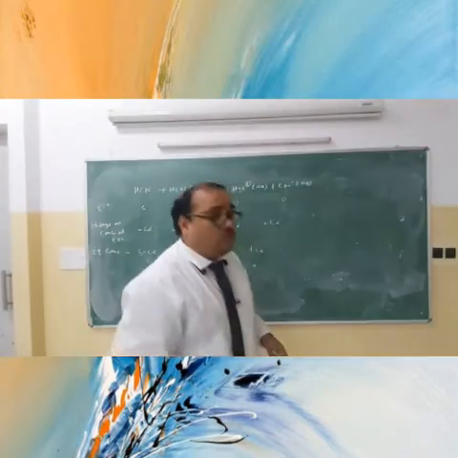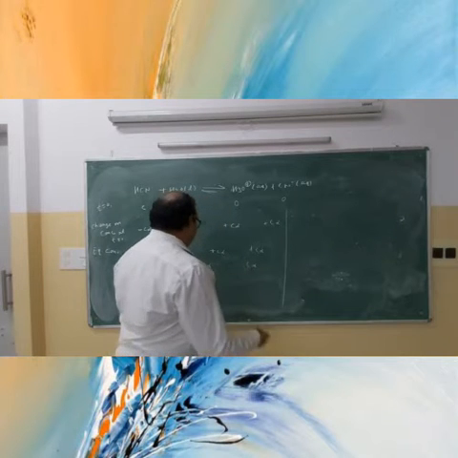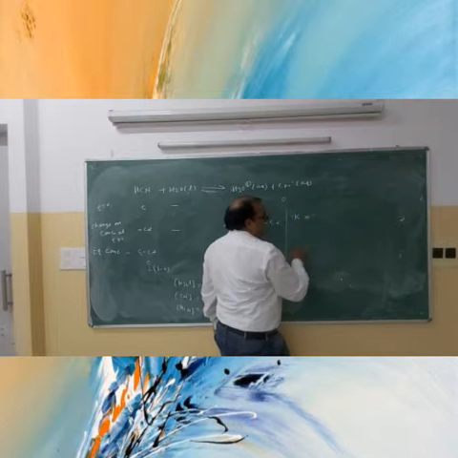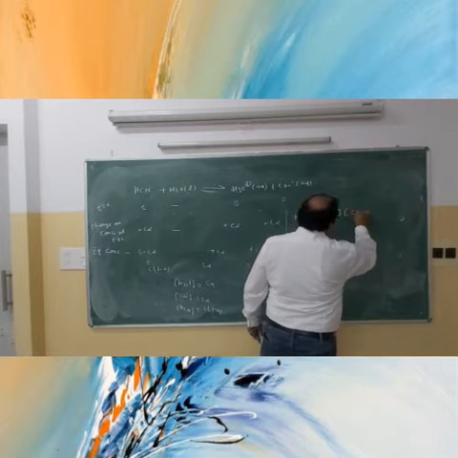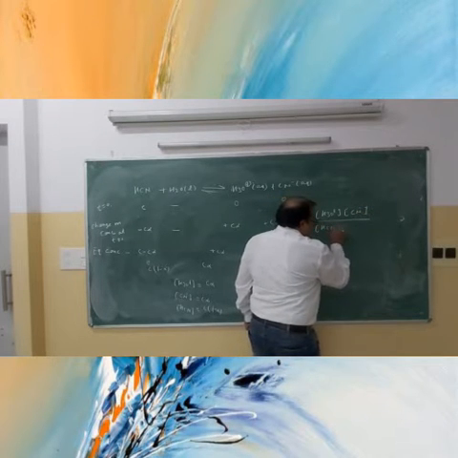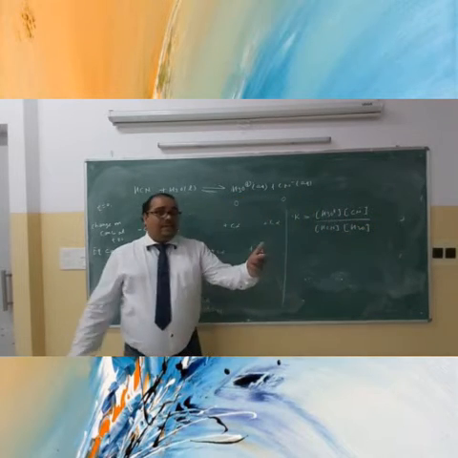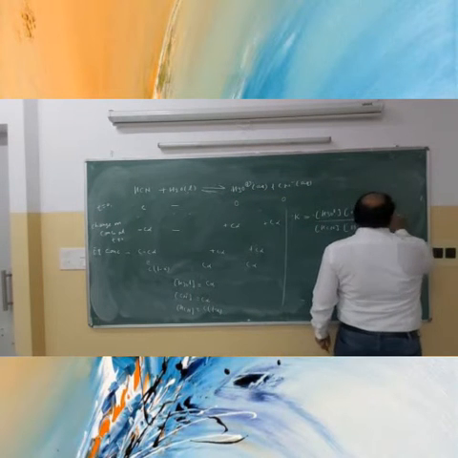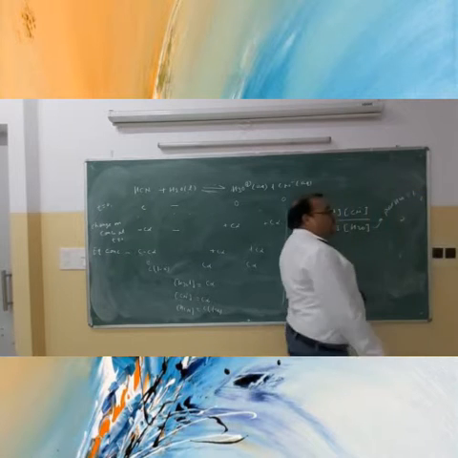So now we will use the equilibrium concept. We will write the equilibrium expression for this reaction. It will be the concentration of hydronium ion times the concentration of cyanide ion, upon the concentration of HCN and the concentration of H2O. Is it correct? Yes, the expression is correct. What do you know? The pure water concentration is always constant, 1 mole per liter.